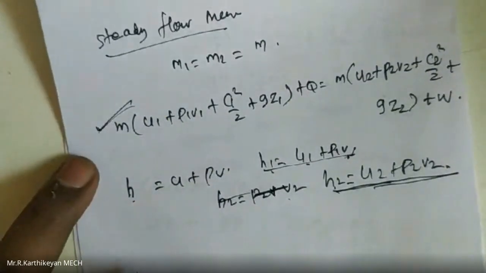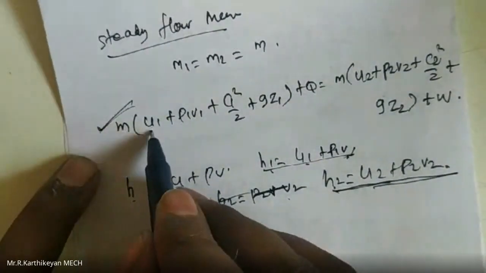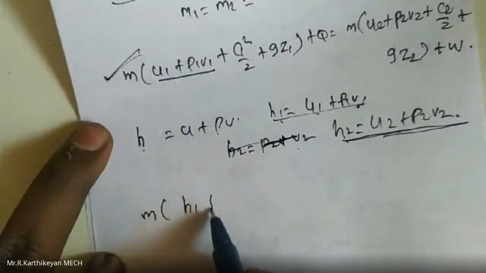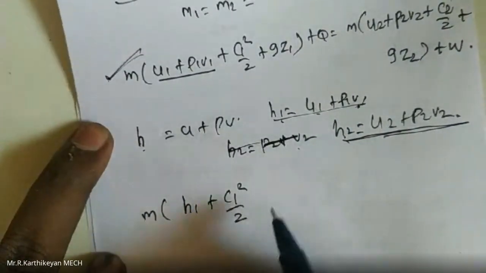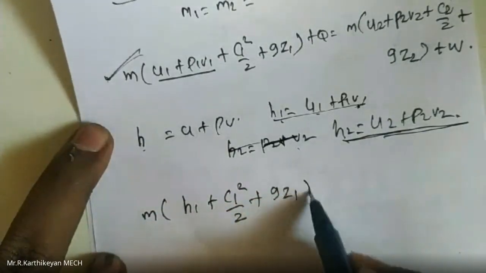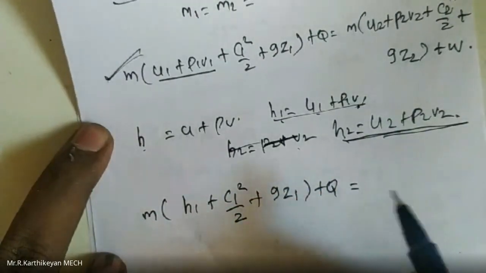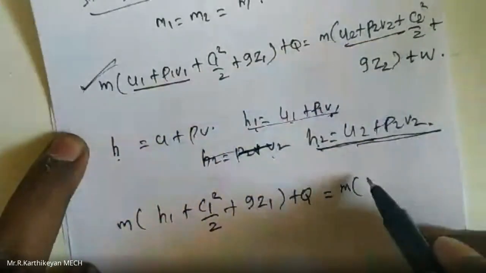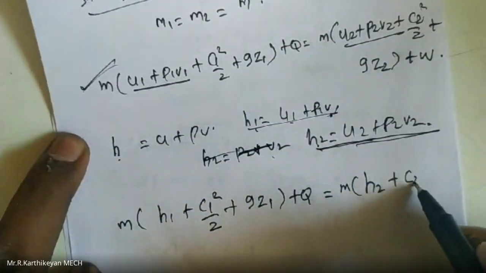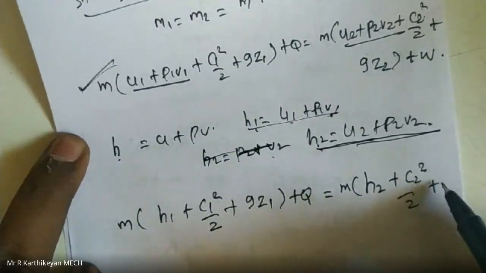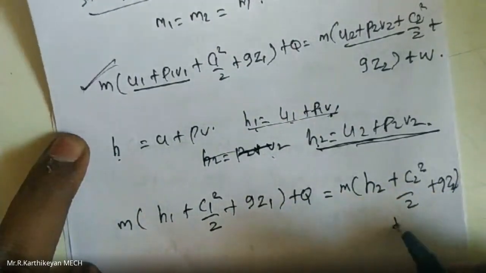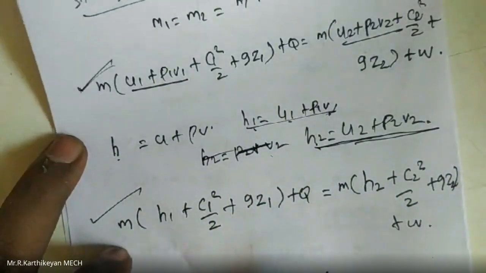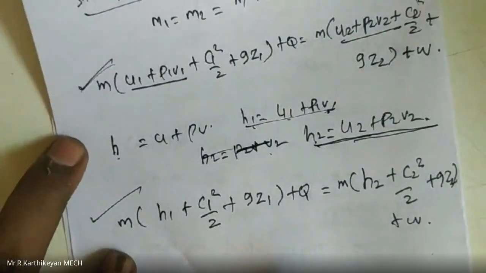That is m into, U1 plus P1 V1 is H1, plus C1 squared by 2 plus G into Z1 plus Q is equal to m into, U2 plus P2 V2 is H2, plus C2 squared by 2 plus G Z2 plus W. So this equation is the reduced steady flow energy equation.